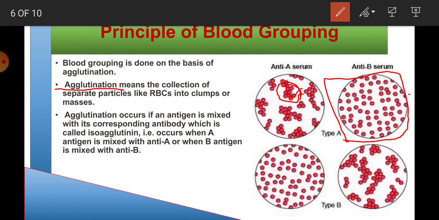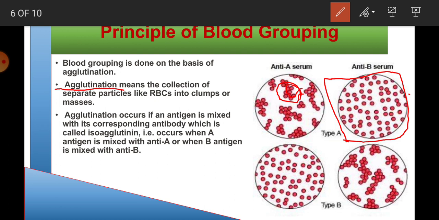If there is a cluster formation, then there will be something like clotting, and it will affect blood flow in our body, and it can also cause many problems. For this, blood grouping is very important, and we have to know the blood group when blood transfusion is done.